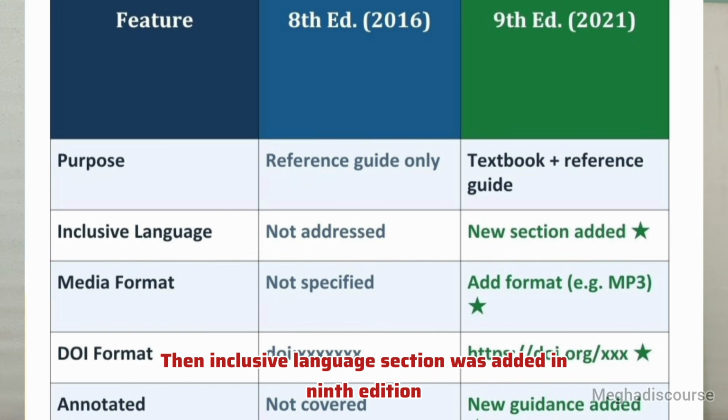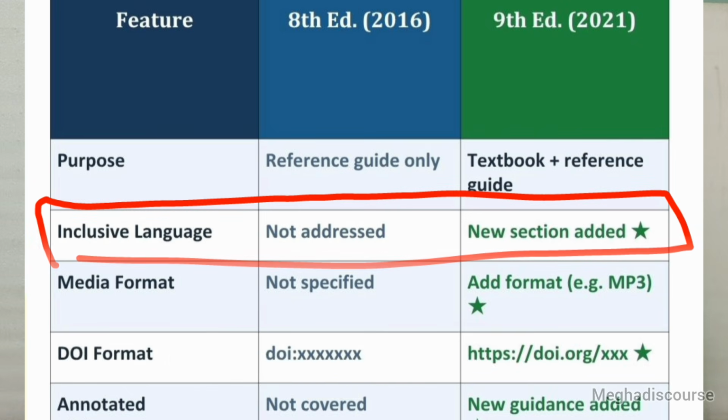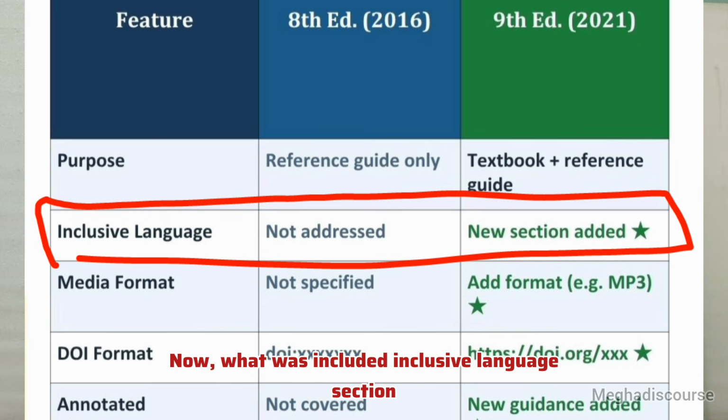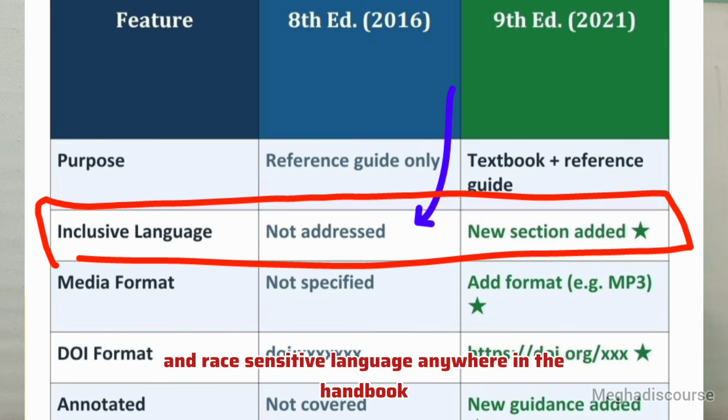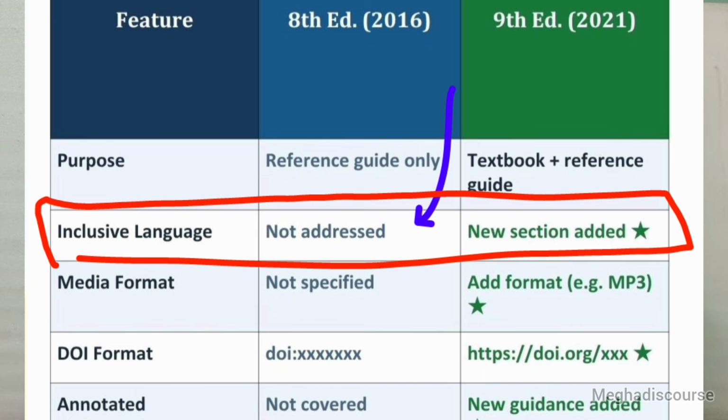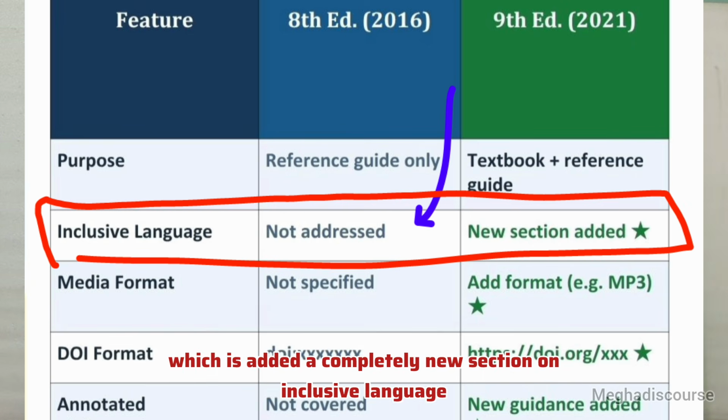Then the inclusive language section was added in 9th edition. This is not a citation format change, but it is a writing guideline. In 8th edition, there is no guidance on gender, identity and race sensitive language anywhere in the handbook. So the 9th edition added a completely new section on inclusive language.